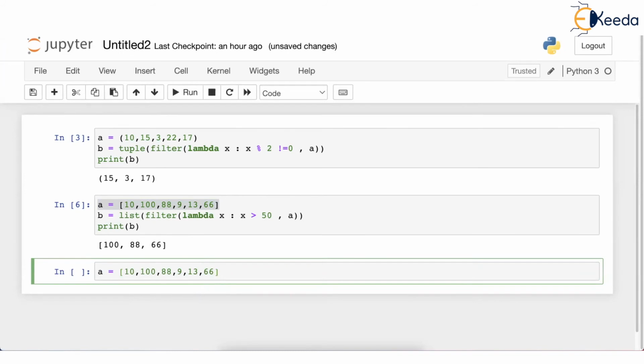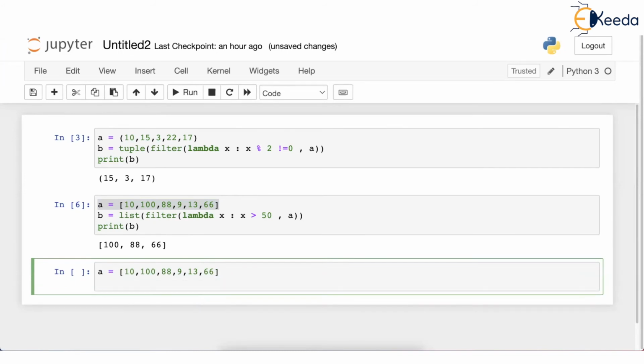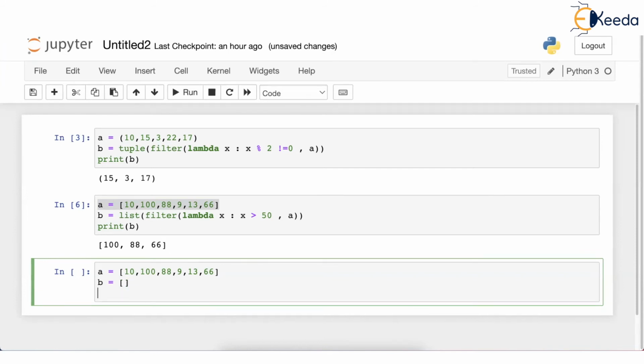Now I'm not going to use any filter or lambda. What I will do is I'll create a B which is an empty list. See, just square bracket open and close. So B does not contain any value as of now. Then, recall, we can write a for loop on a list like this. For X in A. What does this loop do?